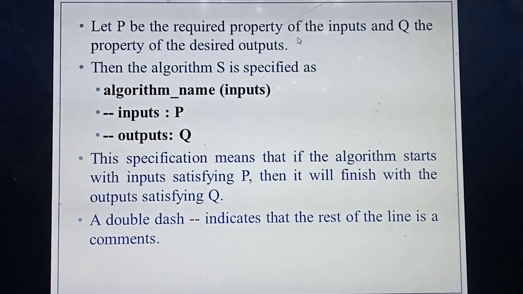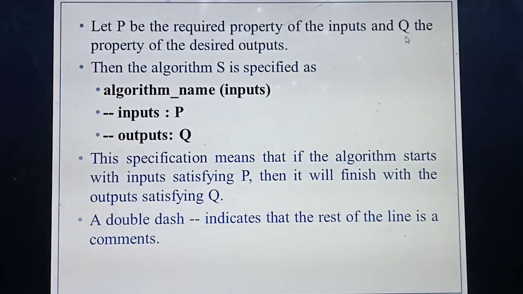To define the property of the input, you define a variable called what? P. And at the same time, you need to describe the property of the expected output. That output property is described by the variable what? Q, capital letter Q. Okay, students. So P represents the desired property of the input and Q represents the desired property of the output. Understood all of you?